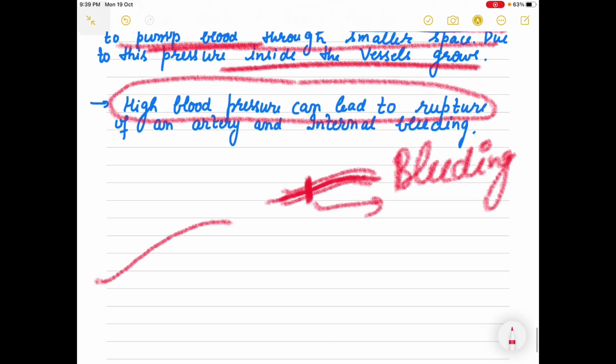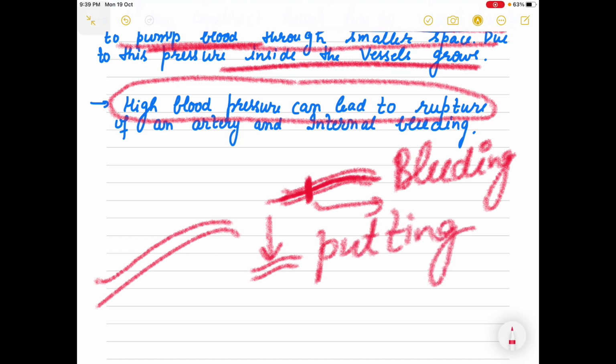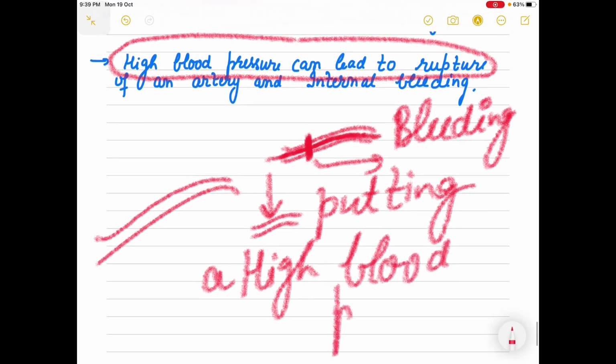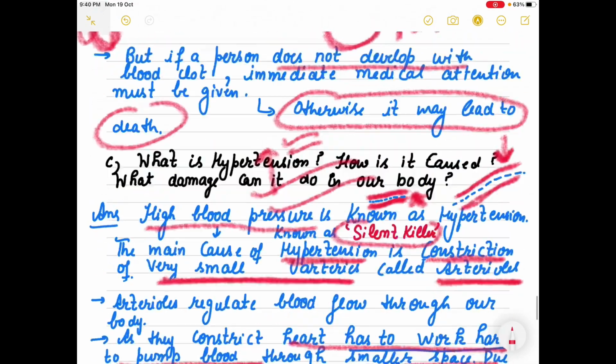So basically your artery was this much, and suddenly it becomes this much, right? It starts putting high pressure, and this high blood pressure against the wall of a vessel leads to rupture of the vessel and finally internal bleeding.